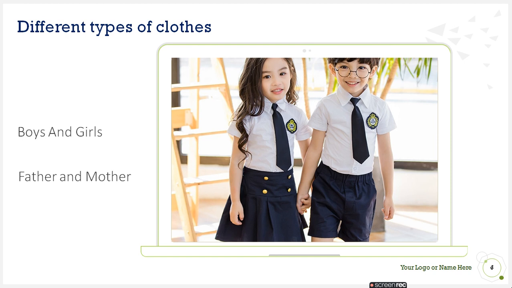So that is the different types of clothes. It means we wear clothes according to our gender, and also according to our culture. In India we have many varieties of culture. We are very rich in culture, and that's why we have different styles of clothes.